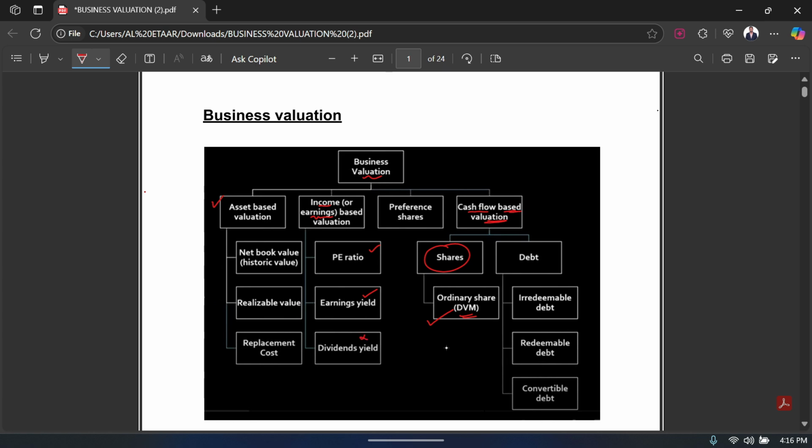Okay. Then for the cash flow based valuation, we have discussed the share based valuation, in which we have covered the ordinary share, the dividend valuation method. Okay. Now we are left with the debt. Okay. And we are left with the preference shares. So that is something we are going to cover in the next video with the theoretical area, and with that, this chapter would be completed.